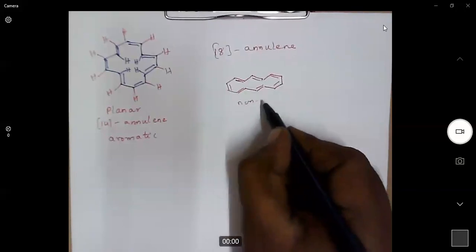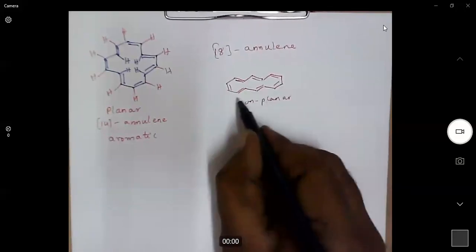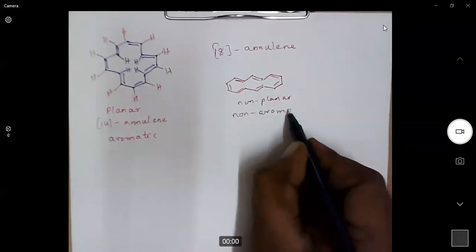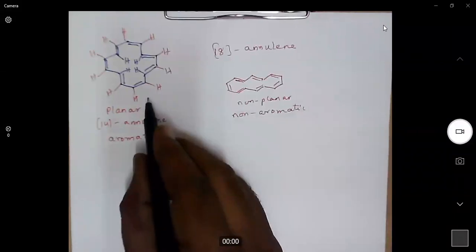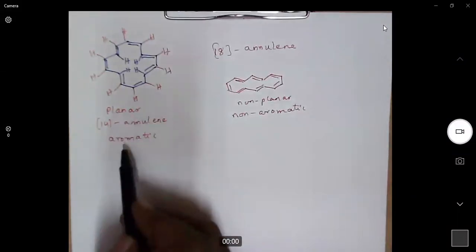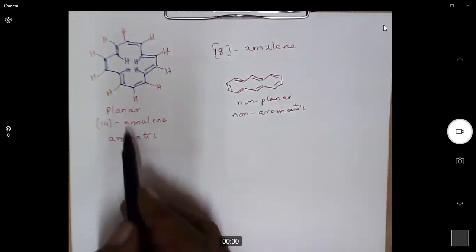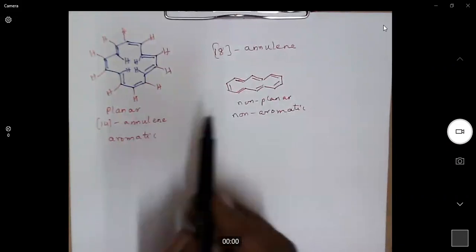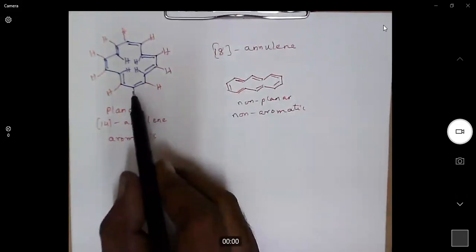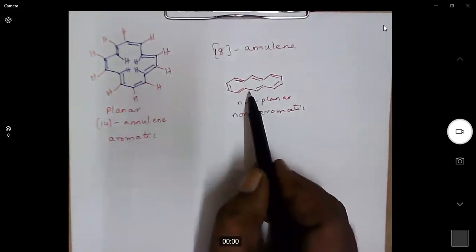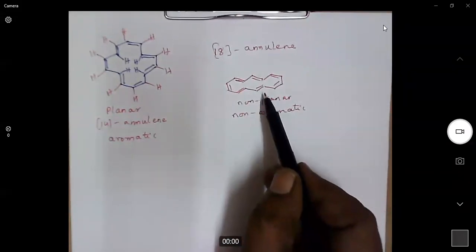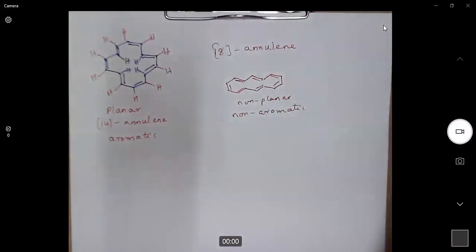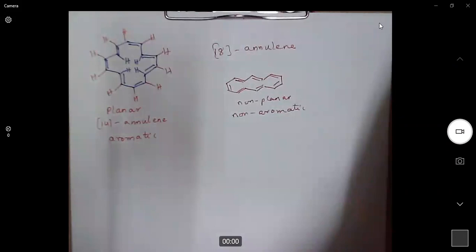So [14]-annulene in this conformation is non-aromatic. Generally, it exists in the other conformation. Why? Because in that conformation it is aromatic. Aromatic means it is more stable. Non-aromatic means it is less stable compared to aromatic. So [14]-annulene generally assumes this conformation instead of that one. But if we were given this conformation, obviously it is a non-planar system, so it is non-aromatic.